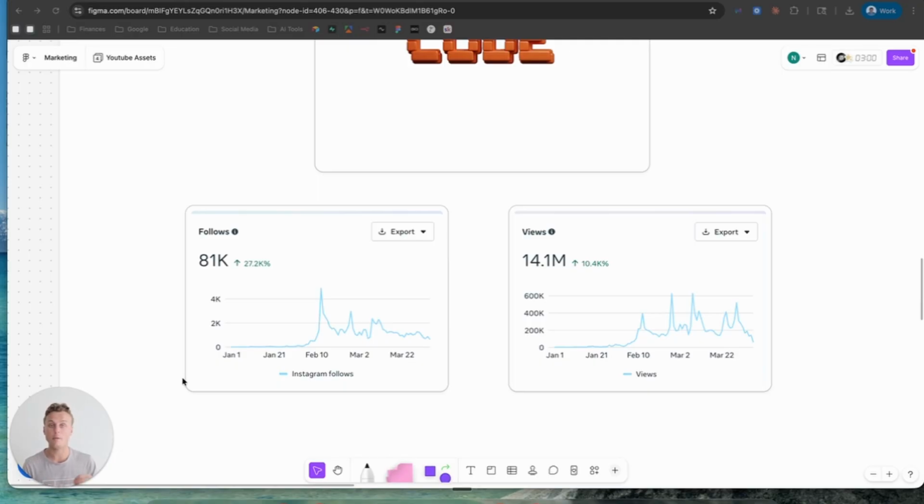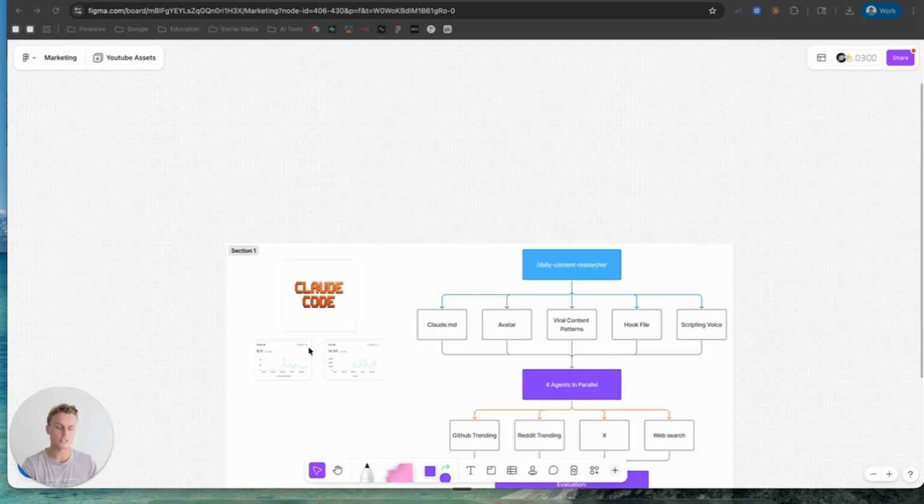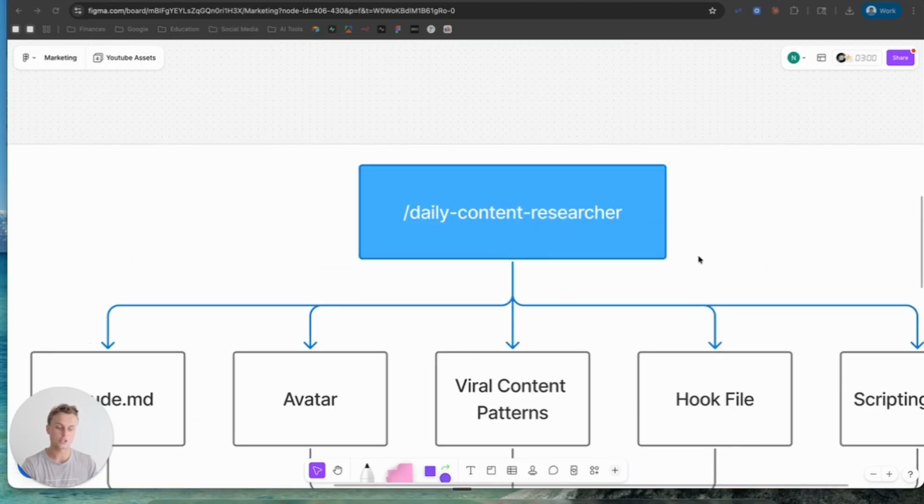Okay, so I'm going to be breaking down the skill that I actually use daily to come up with viral winning ideas. And then from there, we're actually going to do a test run through to show you guys exactly how it works. Now, just to give you guys a brief overview here, this is the daily content researcher skill.